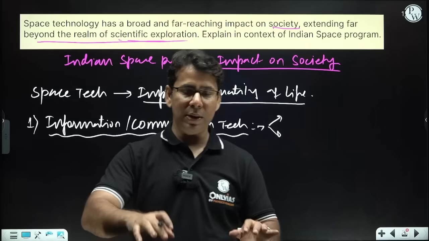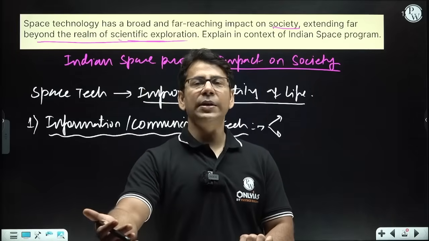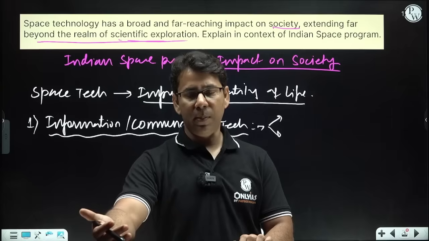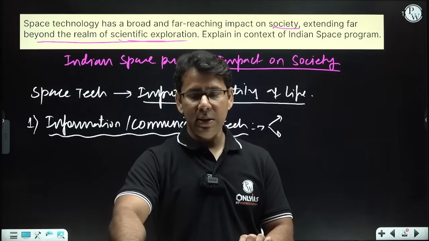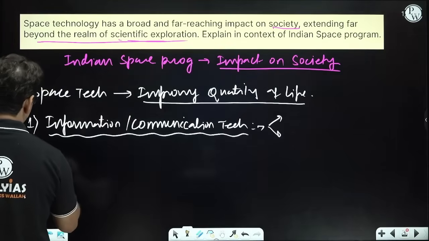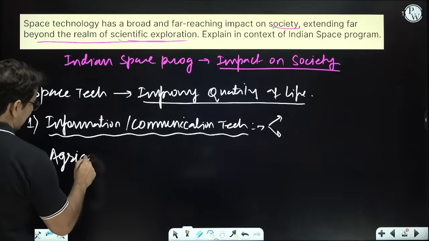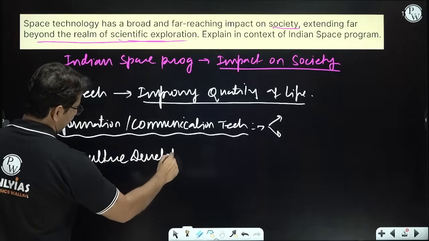So that's one thing. So DTH, satellite television, even your VSAT technology, very small aperture terminal, all these will provide this information. The second area is agriculture development.